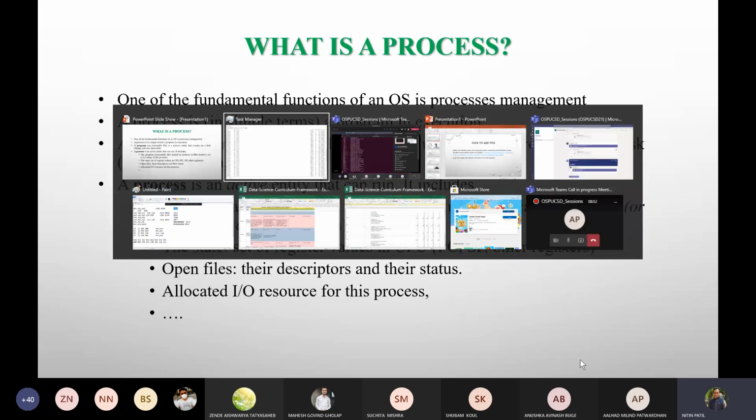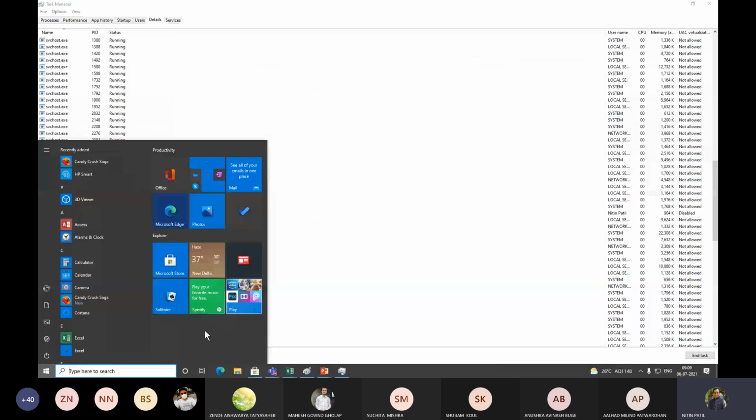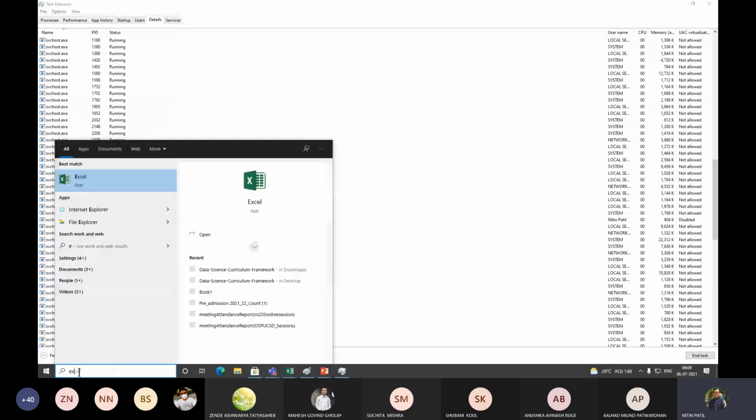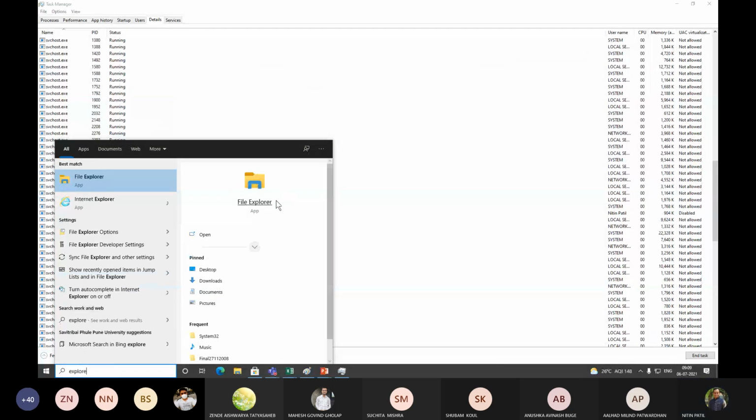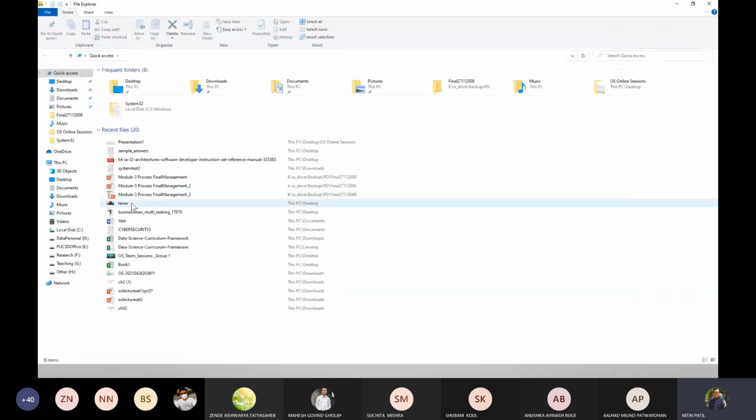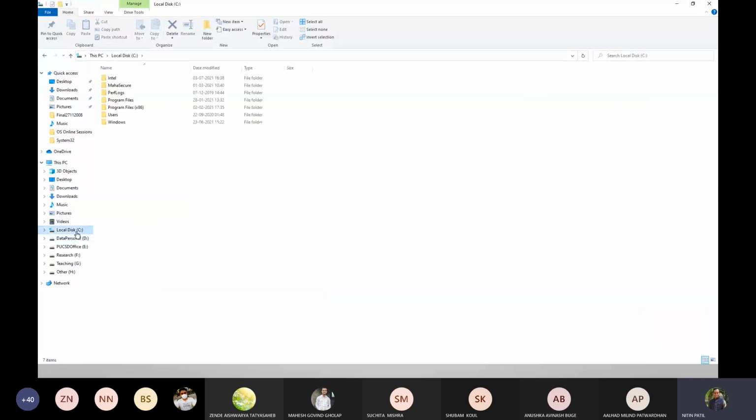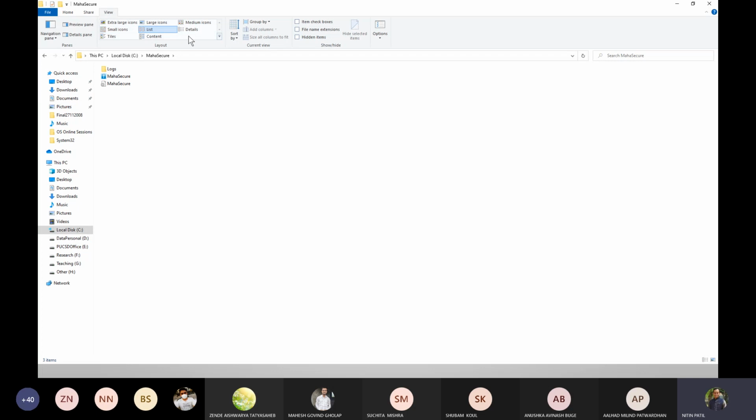Say for example, if I go to my Windows Explorer and see one application which I use for banking, which is here MaSecure. So this is a program that is underlying. This is an application, correct? Now if I see this application, the way that it is shown, correct?